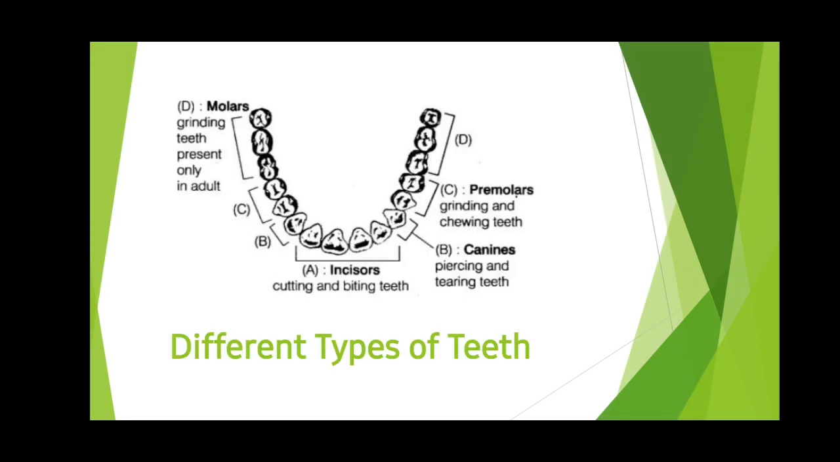Different types of teeth. We know that each tooth of ours is different. How can we categorize them? The first is incisors, then canines, premolars and molars. These four types of teeth do different work. You can pause the video here and see the work of these teeth.